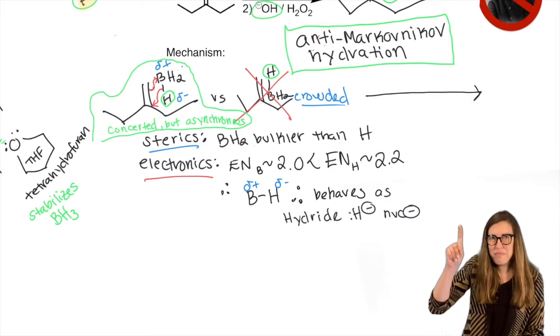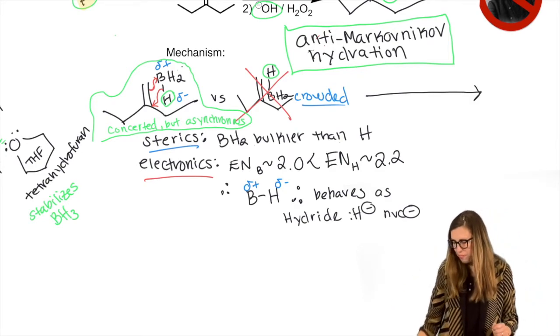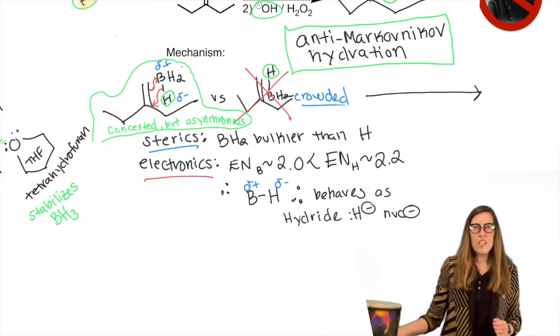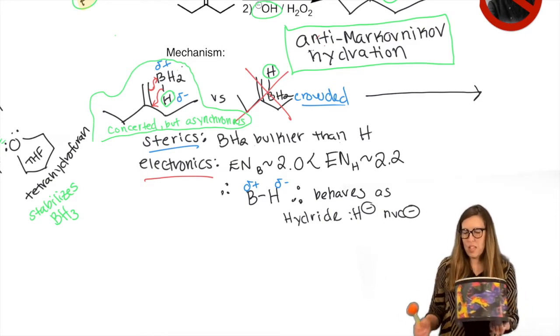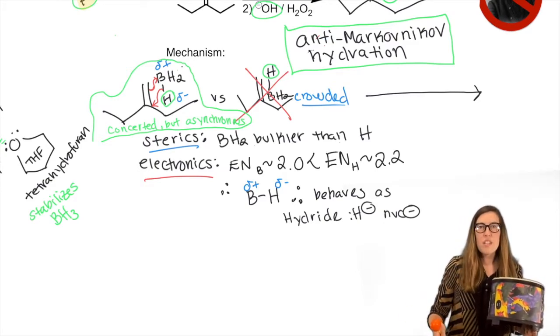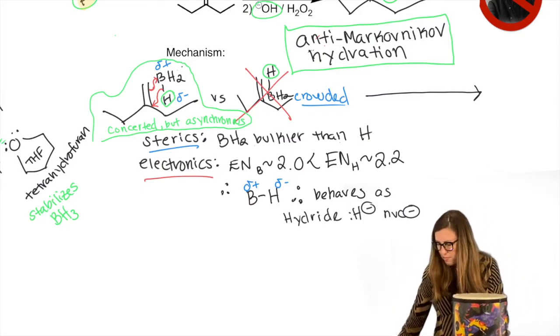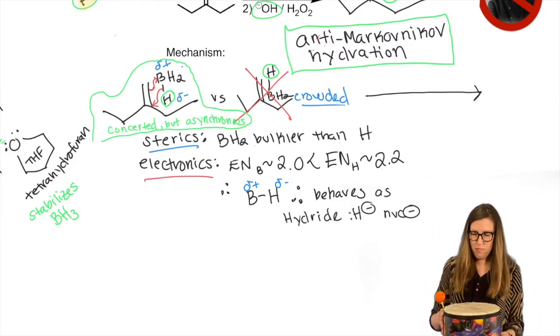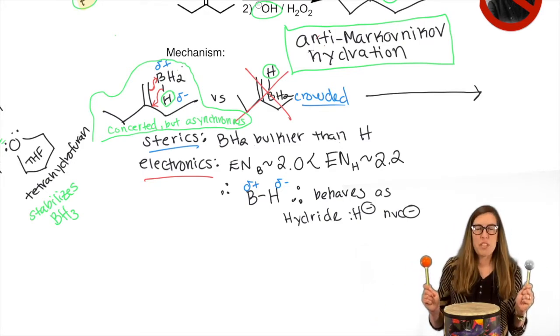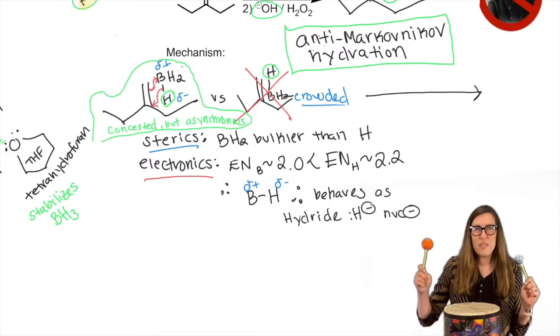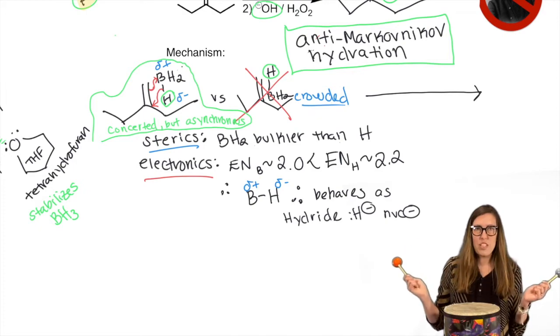So we can demonstrate this with music. Don't worry, it's not really music, but if I take my drum, or my son's drum, and we say two arrows happen at the same time in a mechanism. Let this be one step, let this be the other step. And it's perfectly concerted, like SN2. Nucleophile attacks, leaving group leaves. That's concerted.